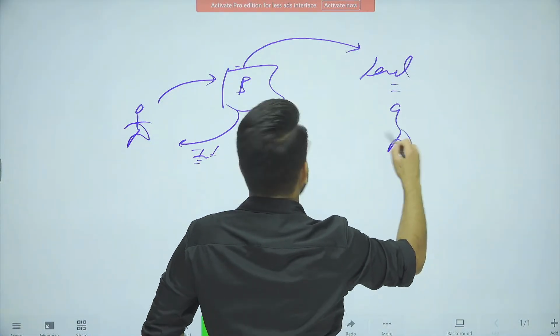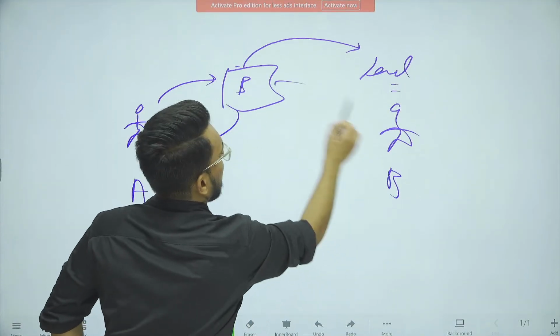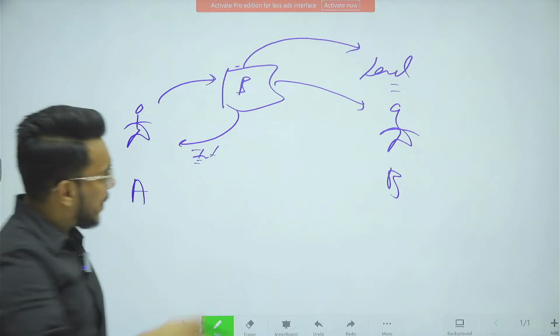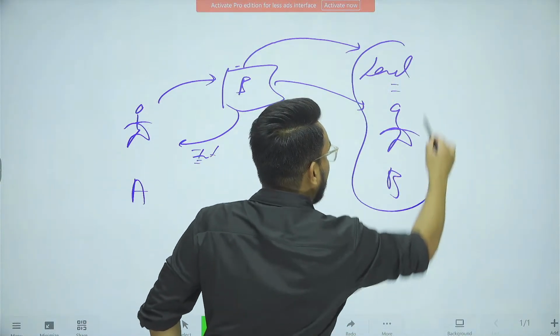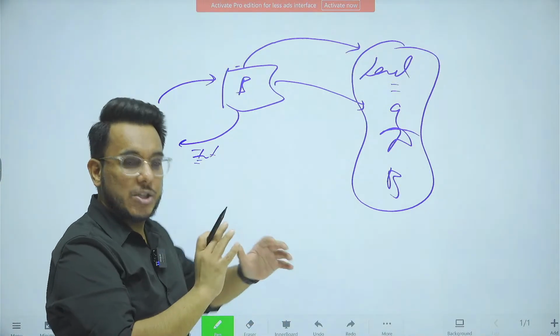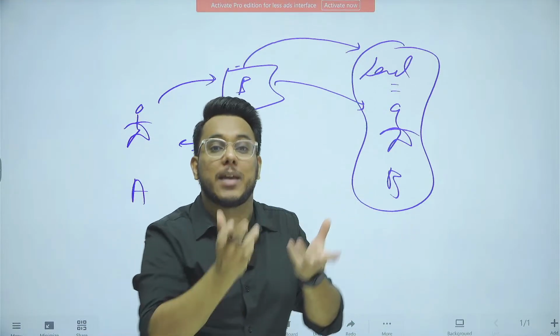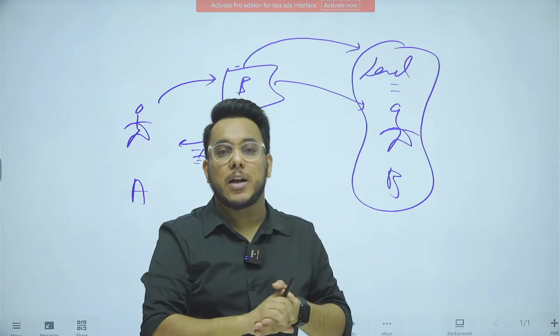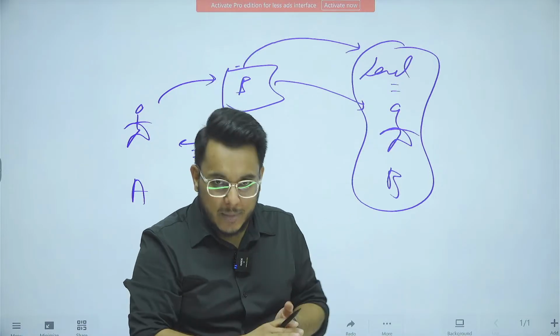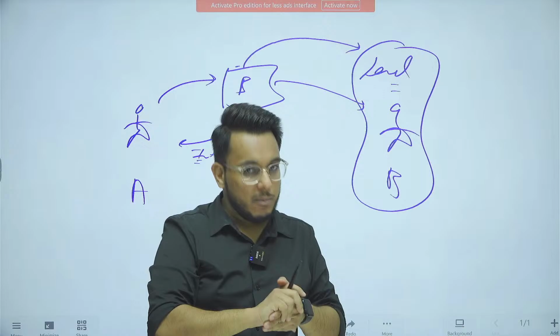Let's say another person, this is Mr. A, this person is Mr. B. So bank will lend this particular money to Mr. B. Mr. B can do whatever Mr. B wants with this particular money. For example, Mr. B can use this money for building a house. It could be a home loan. Mr. B can use that particular money for some business. It could be a business loan. Then in business, Mr. B could be doing n number type of businesses.